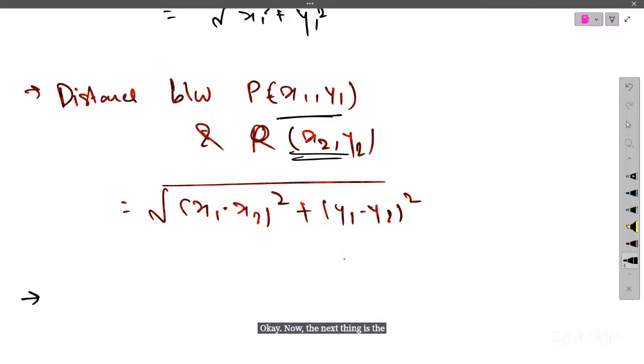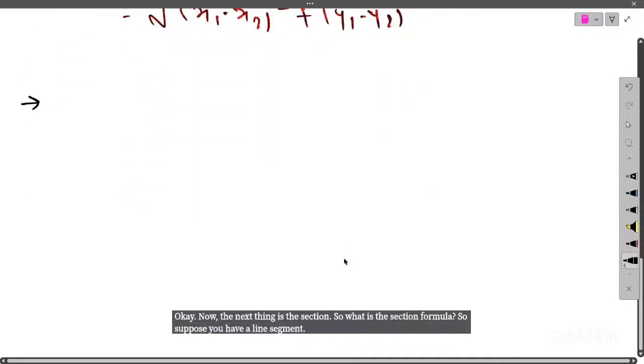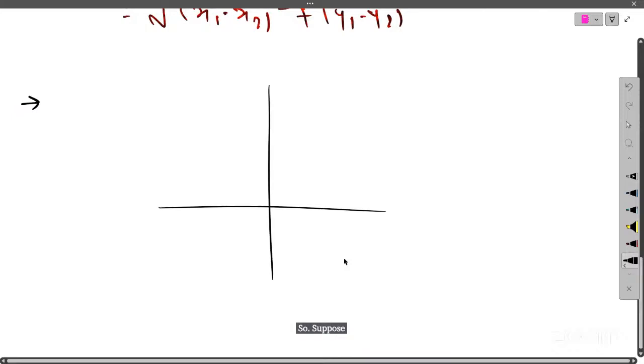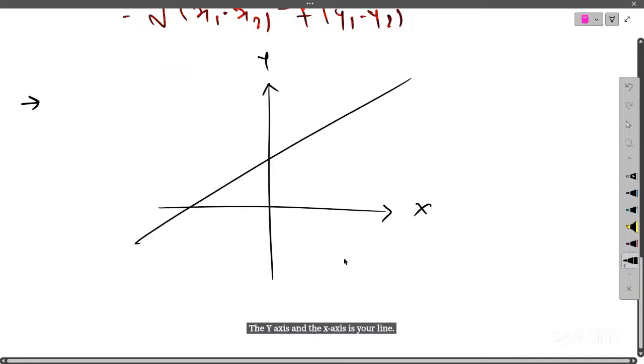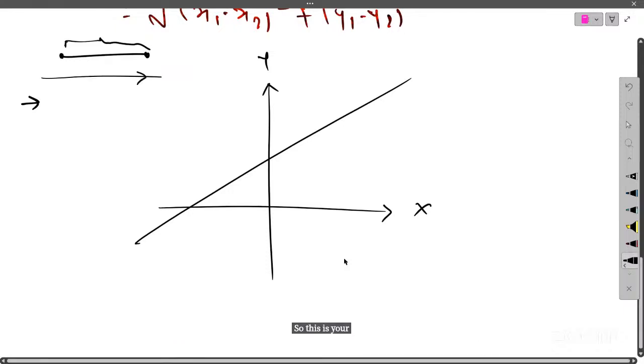So what is the section formula? Suppose you have a line segment. Suppose this is your coordinate plane, the y-axis and the x-axis. Suppose this is your line, and you have one line segment. So what is a line segment? A line segment means you have 2 fixed points, and whatever length is there, that's your line segment. So this is your line segment, and this is known to be a line, right? This is a line segment, and this is just a line.